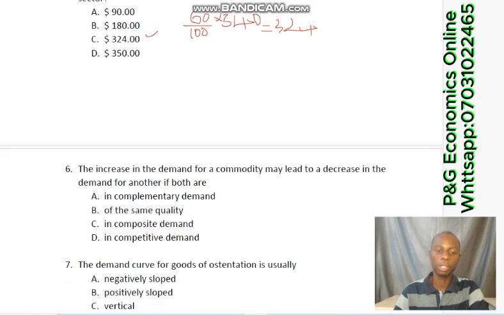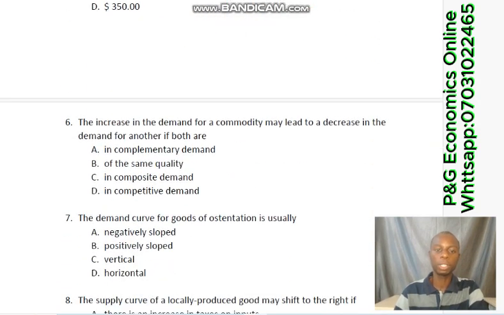So let's move to question number 6. The increase in the demand for a commodity may lead to a decrease in the demand for another if both of those commodities are what? Now, what the question is telling us is that if the demand for a commodity increases and the demand for another commodity decreases, that can only happen if these two commodities are competitive, so that when people buy more of one, they buy less of the other. So that can only happen with competitive demand, and that is option D.